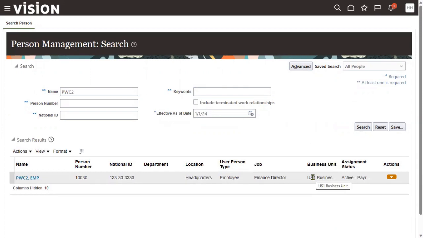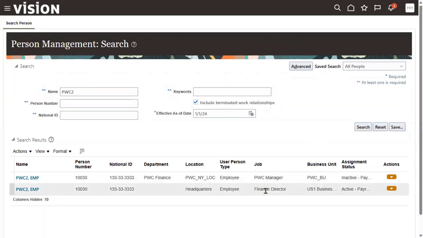But obviously termination record will be exist. I want to see that record also. As we discussed, global transfer means current legal employer, the work relationship will be terminated. In the new legal employer, new work relationship will be created. Now I am able to see the new work relationship in new legal employer, but I have not seen the termination record. Check this checkbox, include terminated work relationships also. Now click search button.